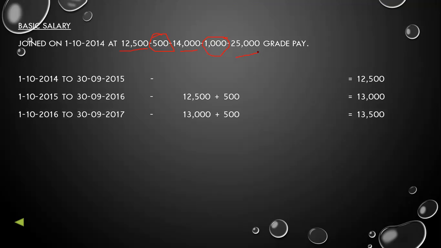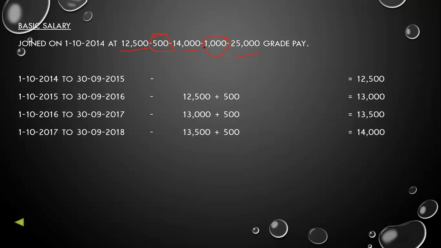Then we will calculate 1st October 2016 to 30th September 2017. We'll add again 500, that is 13,000 plus 500, so is equal to 13,500. Then from 1st October 2017 to 30th September 2018, we will add again 500 rupees in 13,500, so it will be 14,000. So now 14,000 has come.